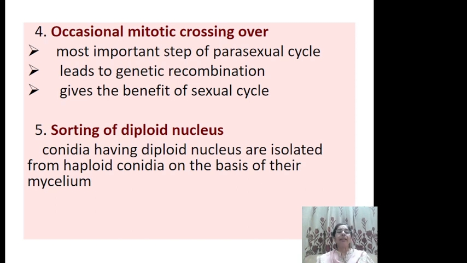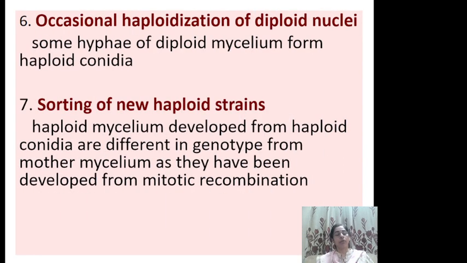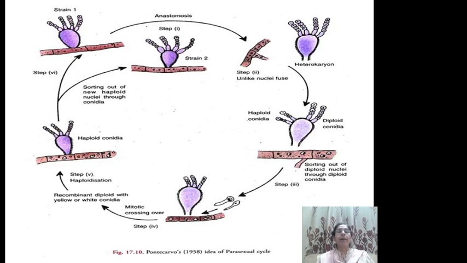Then the diploid nuclei get sorted, and the conidia that develop will be of the type determined by what type of nucleus is obtained by the thallus. Sometimes haploidization of diploid nuclei also takes place, and this again results in development of haploid conidia. New haploid strains are again sorted, and the different haploid mycelia developed from haploid conidia are different in genotype from the mother mycelium, as they have developed from mitotic recombination. This is the parasexual cycle.